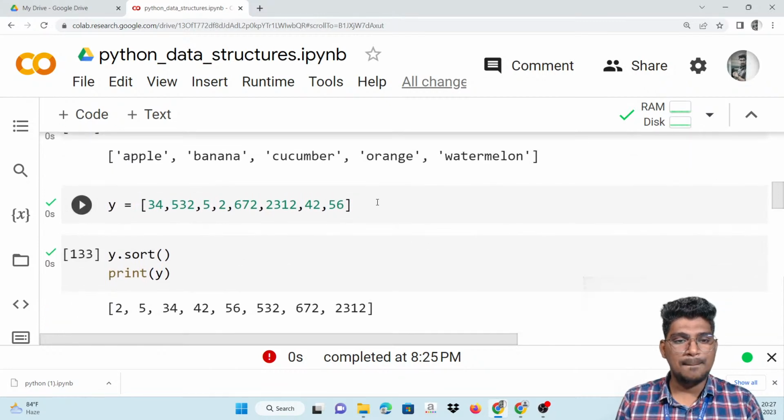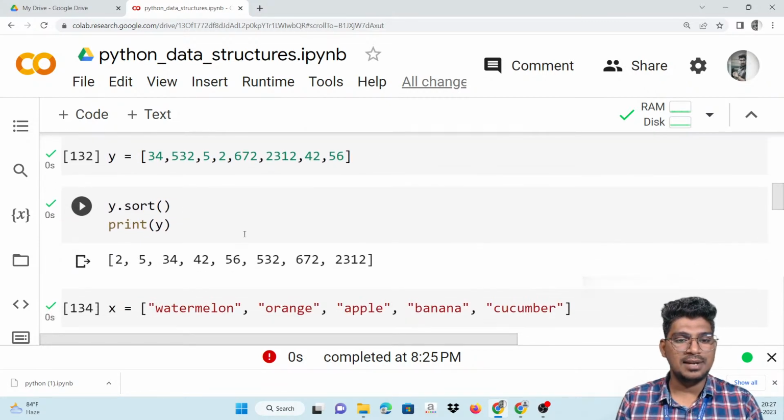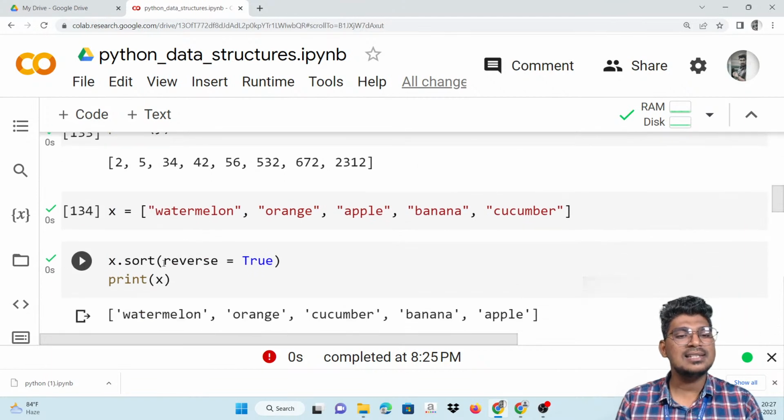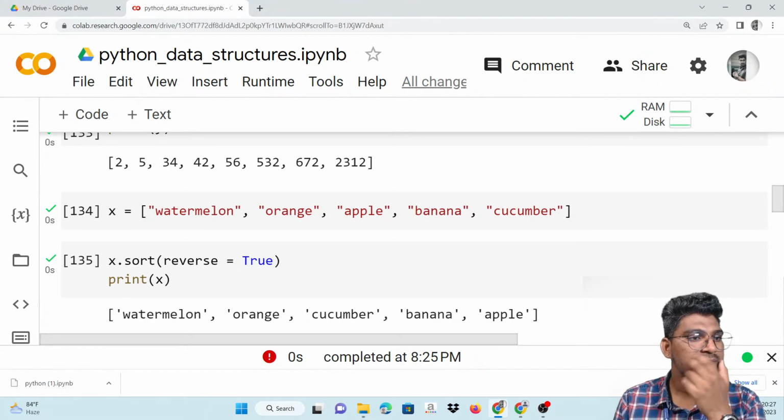For numbers, you can make the same ascending order, and for descending order, X dot sort, then parentheses, reverse equal to True. Already I told you, what is the difference between pop and remove?